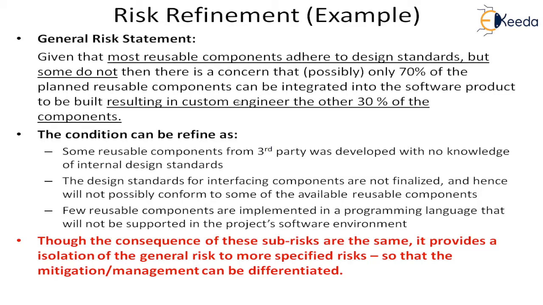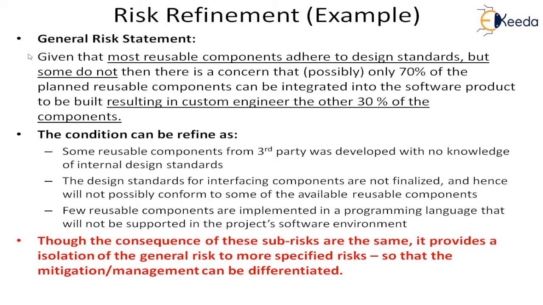This is the given risk statement, the same statement that we were discussing earlier. Given that most reusable components adhere to the design standards, but some do not, then there is a concern that possibly only 70% of the planned reusable components can be integrated into the software product that we are building, resulting in custom engineering the other 30% of the components.